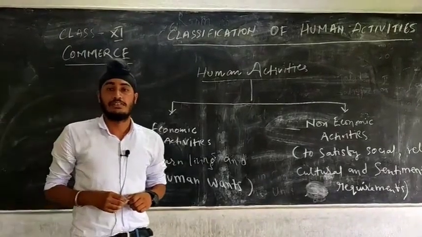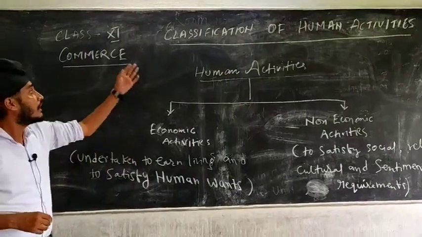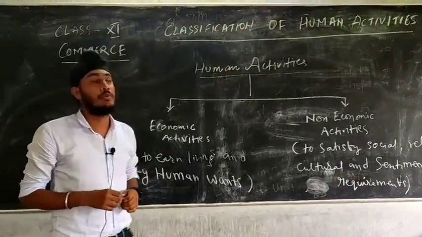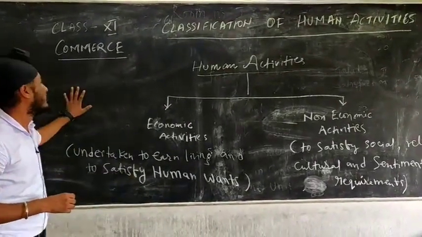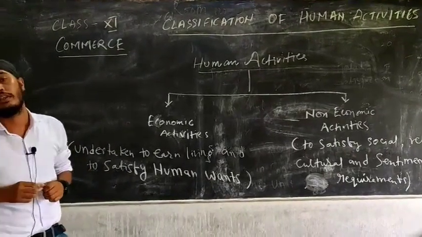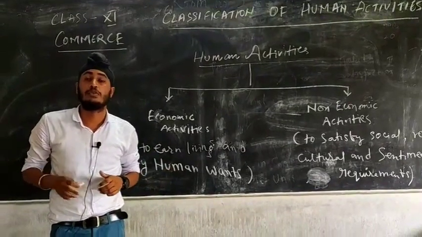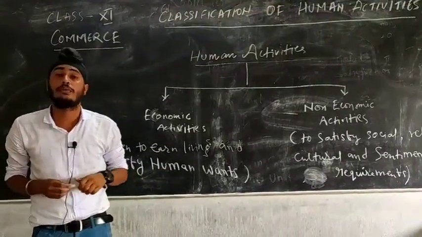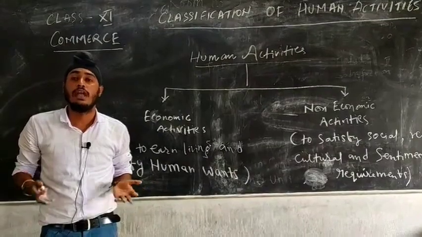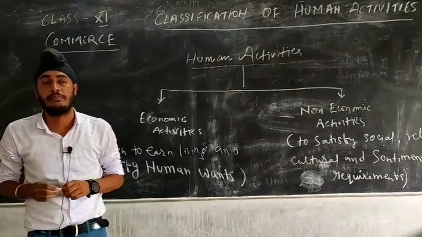Dear class 11 students, today we will start the first chapter of your commerce, classification of human activities. So today we will be learning about human activities. Now what are human activities? Every day we do several works. Suppose we wake up in the morning, we brush our teeth, we have our breakfast and we go to school. So this is one kind of human activity.